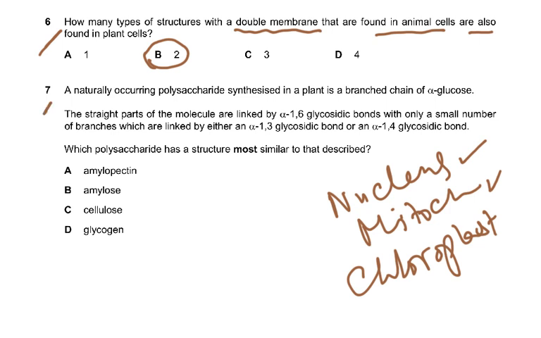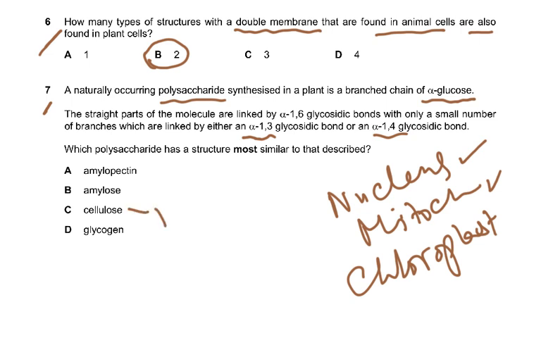A naturally occurring polysaccharide synthesized in a plant is a branch chain of alpha glucose. The straight parts of the molecule are linked by 1,6 glycosidic bonds with only a small number of branches which are linked by either an alpha 1,3 or an alpha 1,4. Which polysaccharide has a structure most similar to that described?